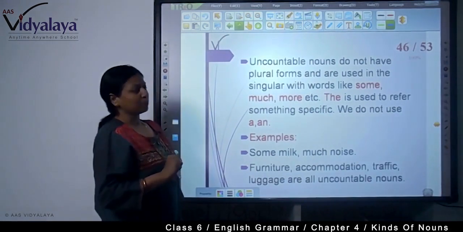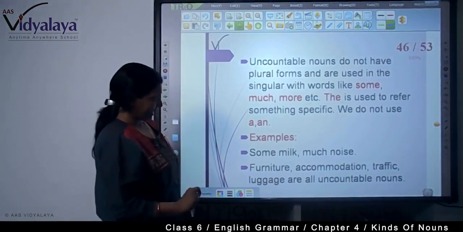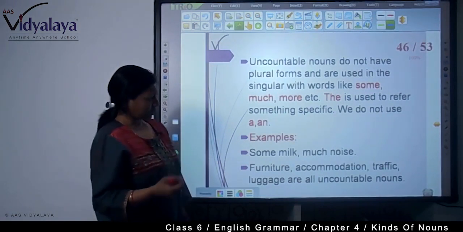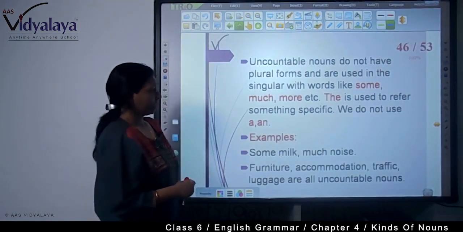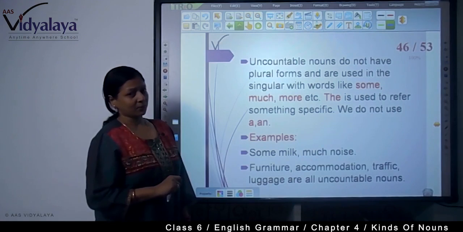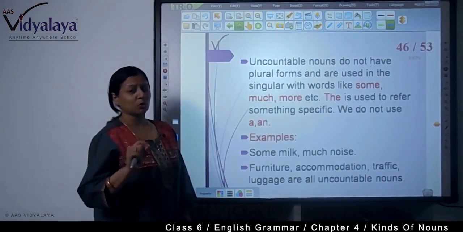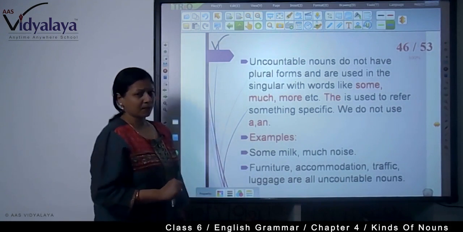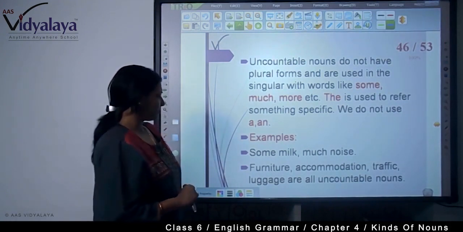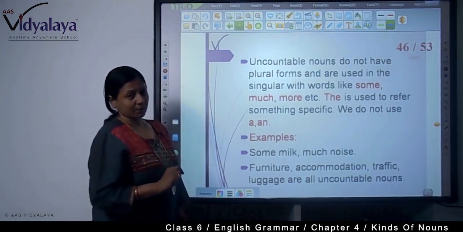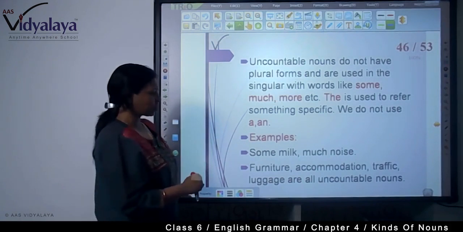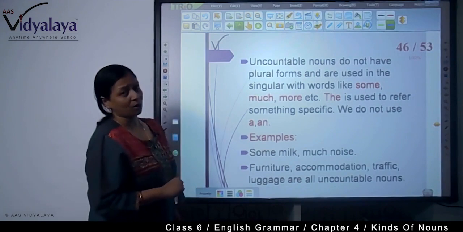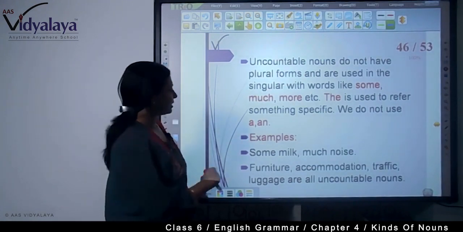Uncountable nouns do not have plural forms. They are used in the singular with words like some, much, more, etc. The is used to refer to something specific, but we don't use a or an. Now, examples: some milk, much noise. Other examples of uncountable nouns: furniture, accommodation, traffic, luggage are all uncountable nouns.